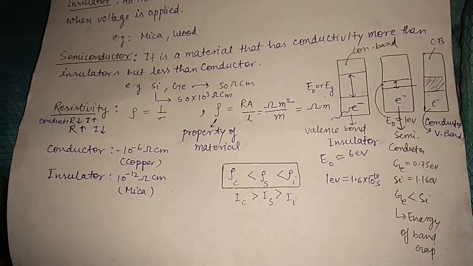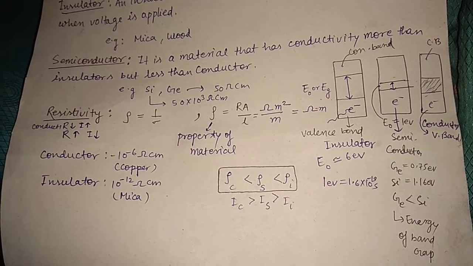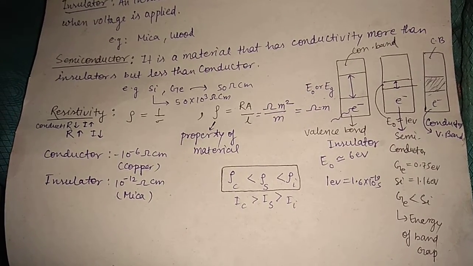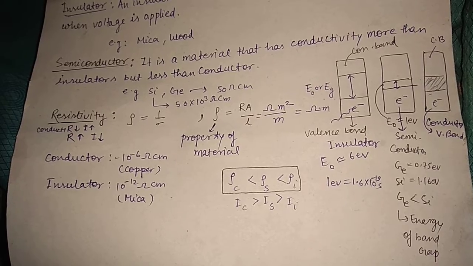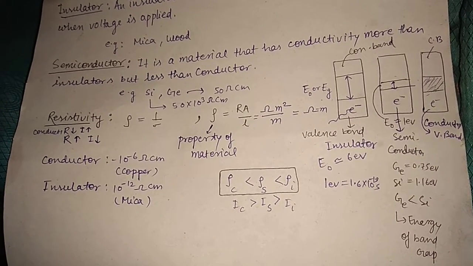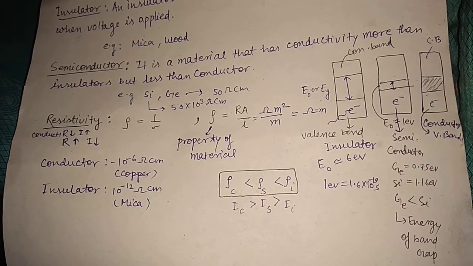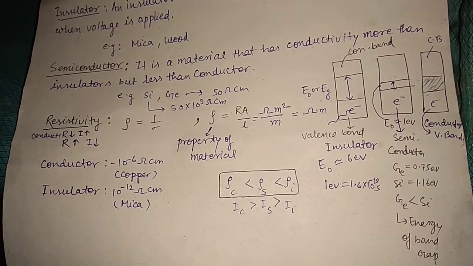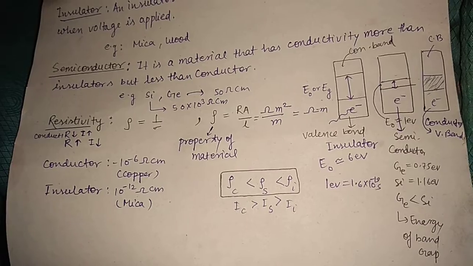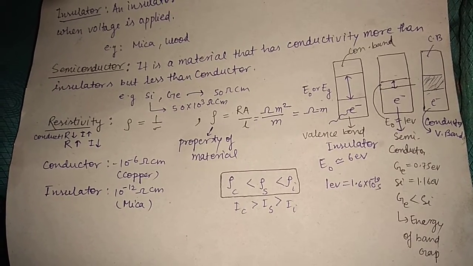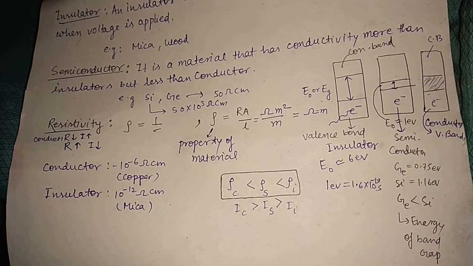Sigma is the conductivity. So rho is called resistivity, a property of the material. The rho formula is RA by L, where R is the resistance of a material, A is the area of the material, L is the length.